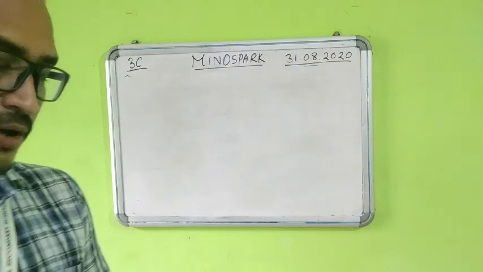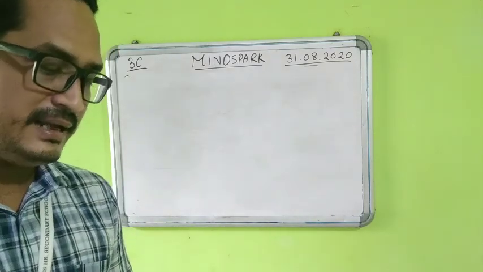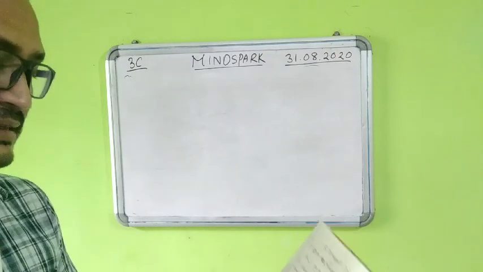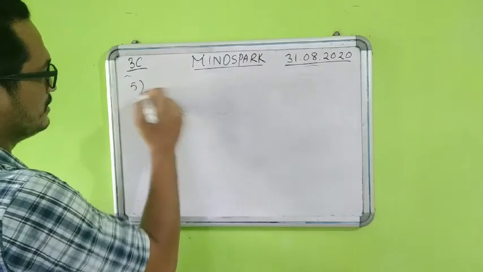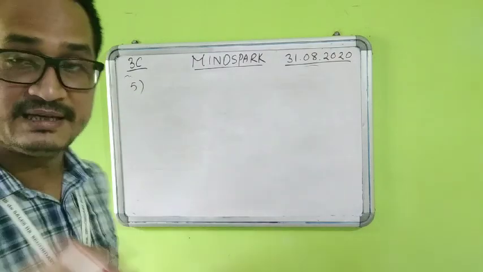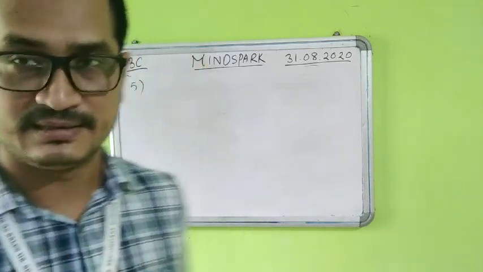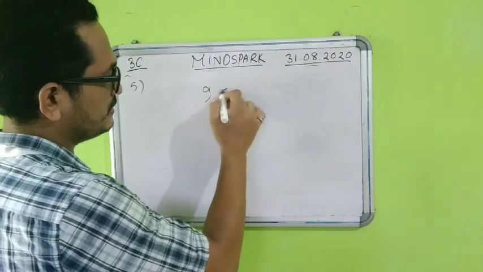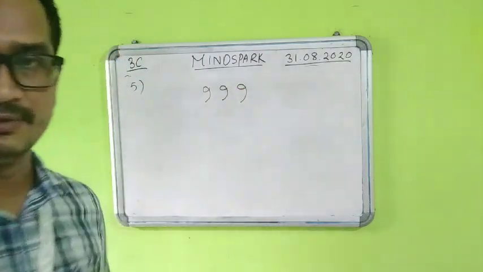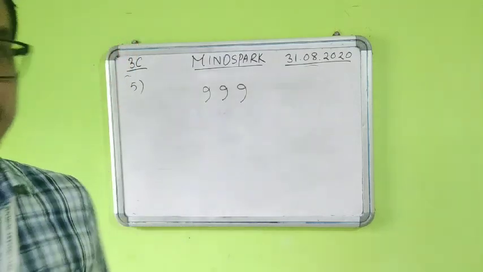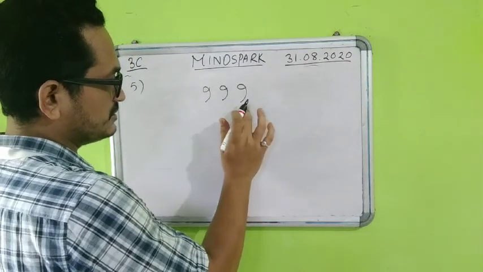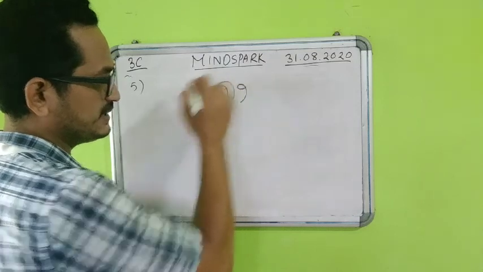Question number 5. What is the largest 3-digit number that has 6 at its tens place? Largest 3-digit number which has 6 at the tens place. So now first of all you need to write down the largest 3-digit number. What is the largest 3-digit number? 999. Now what is the tens place? This is ones, tens and hundreds. So this is the tens place.